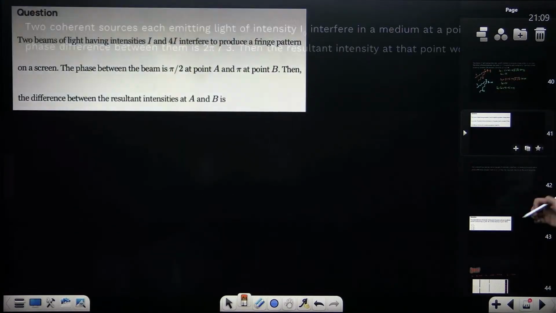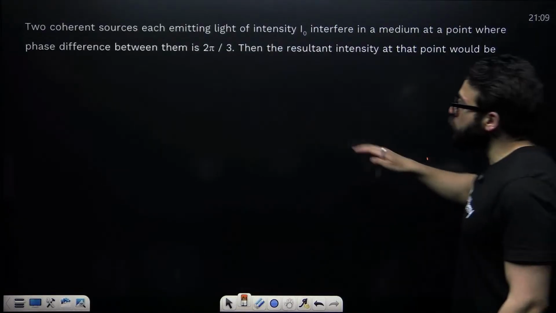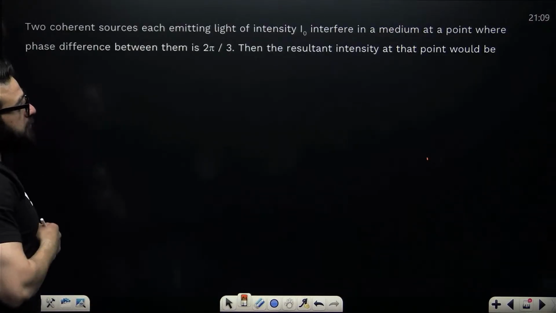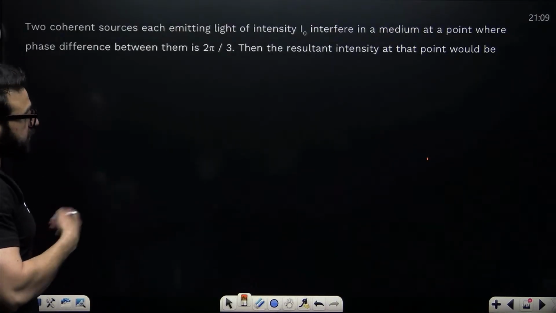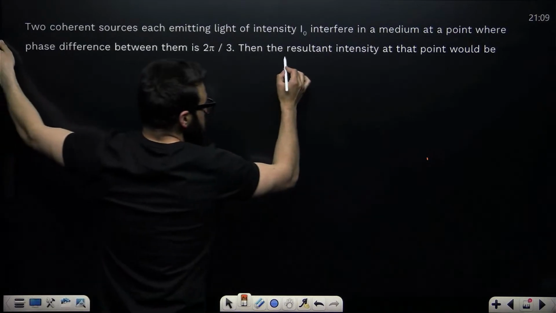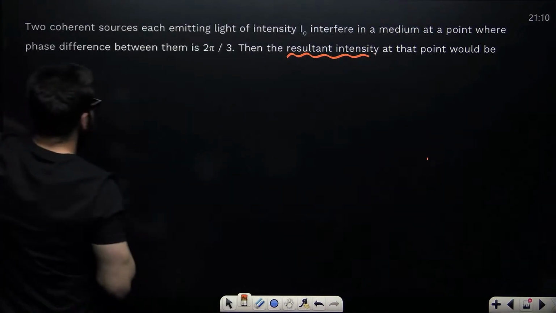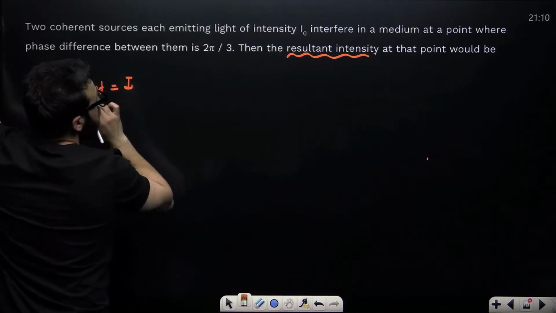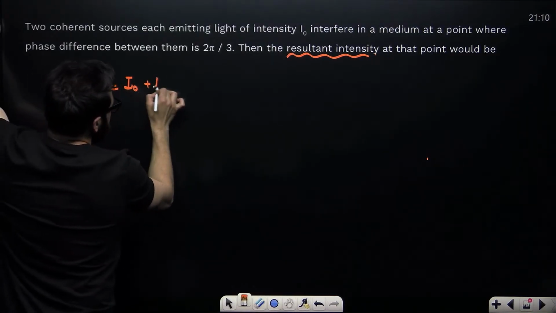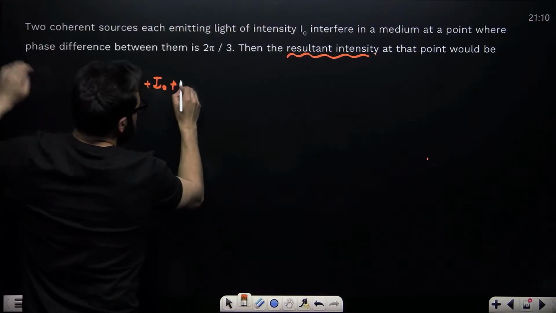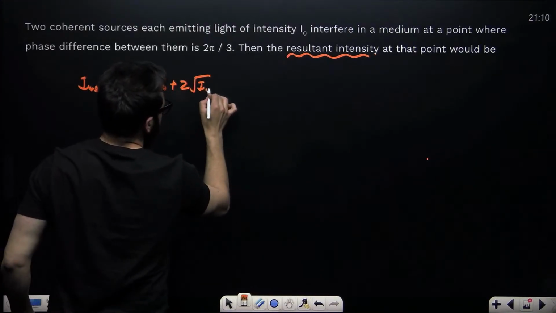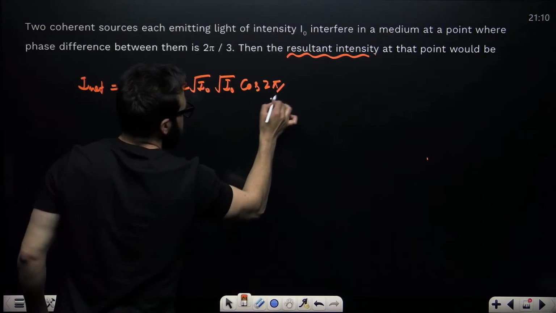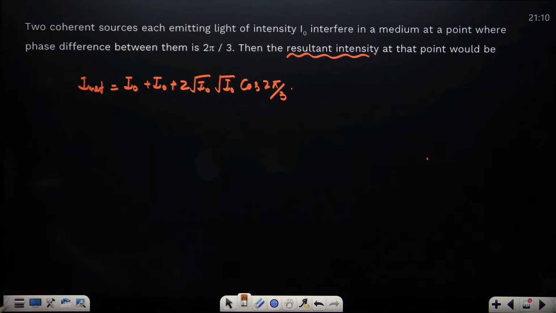This is a similar question. Two coherent sources emitting light of intensity I naught interfere in a medium at a point where the phase difference is 2 pi by 3. The resultant intensity will be, how do you find the net resultant intensity? I naught plus I naught, I1 plus I2, plus 2 times under root I naught times I naught, then cos of 2 pi divided by 3, because the phase difference is 2 pi by 3. Solve it and get the answer.